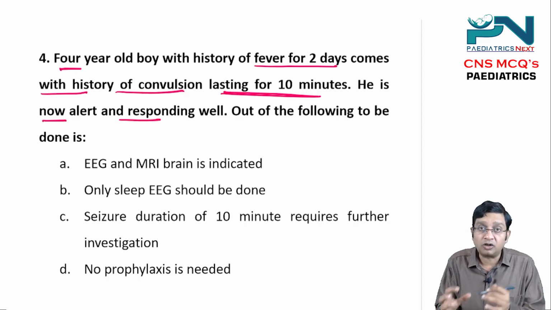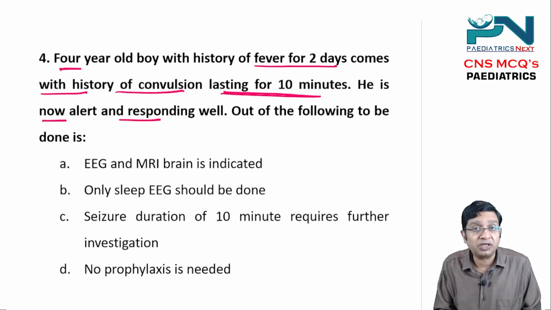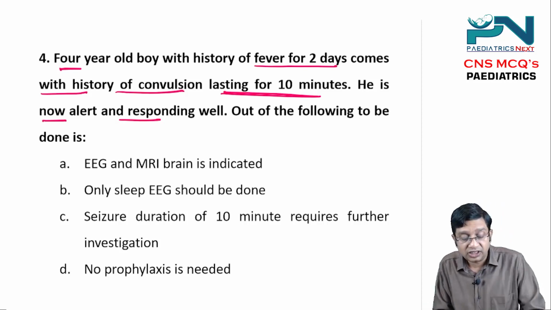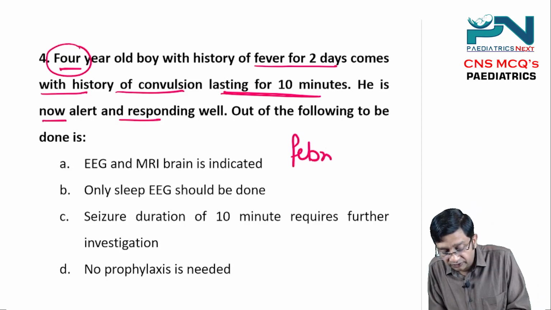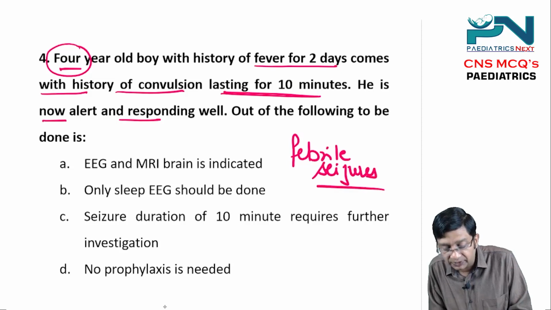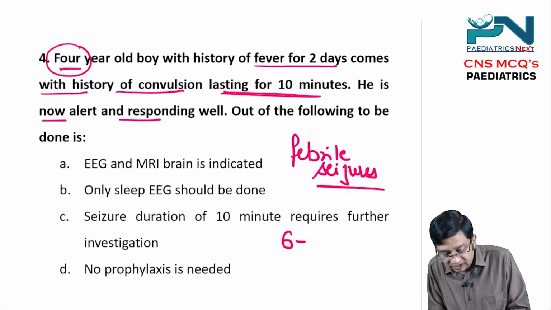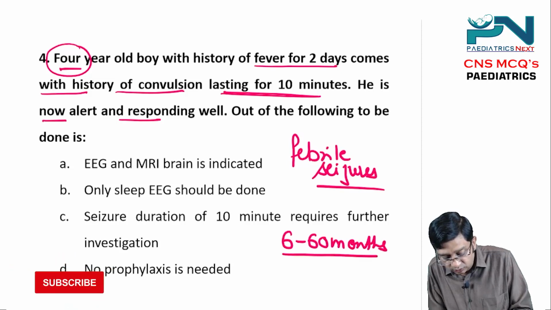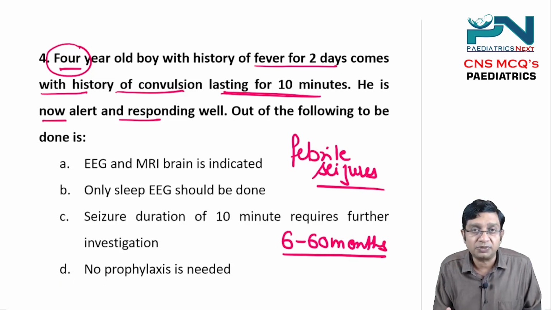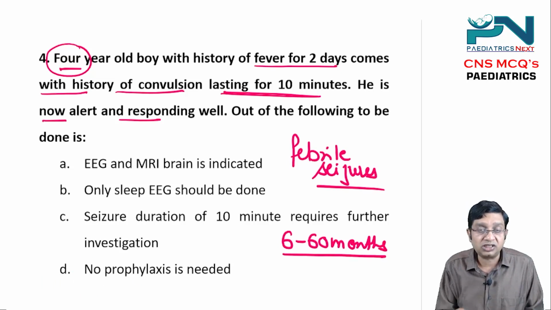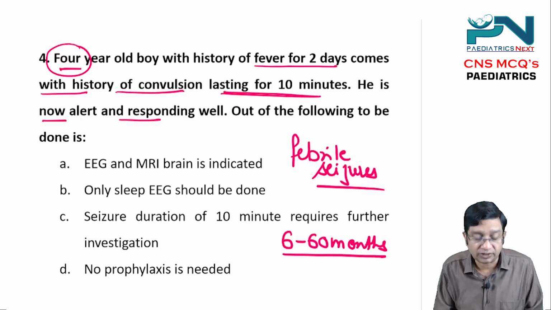Now, fever along with seizure, no other symptoms given, no other signs given, age is 4 years. It is most likely a case of febrile seizure. The age for febrile seizure is 6 to 60 months. This is a 4-year-old child, very well within the age group of 6 to 60 months. And there is a seizure associated with a rapid rate of change of temperature.